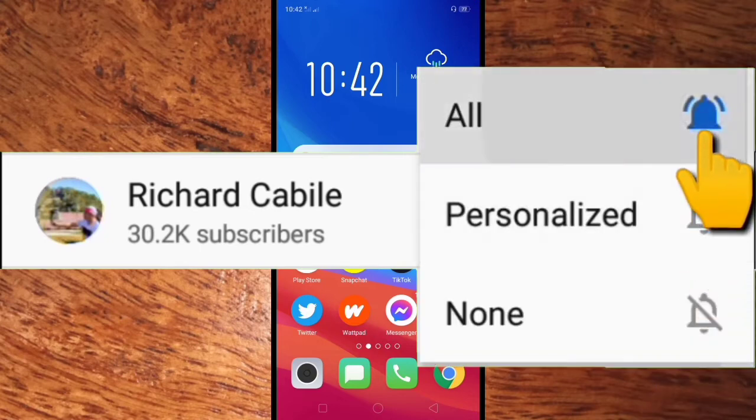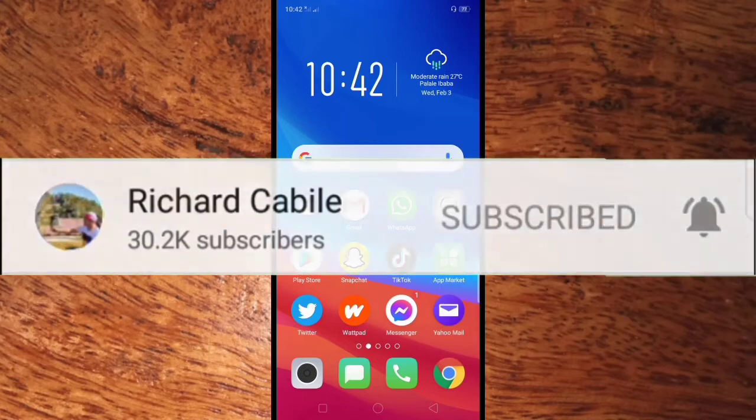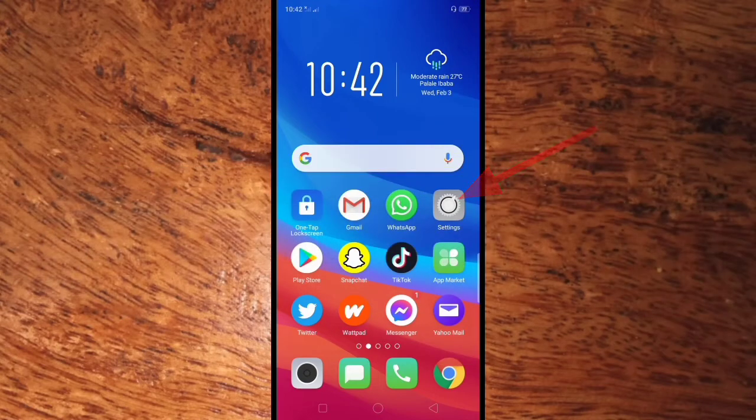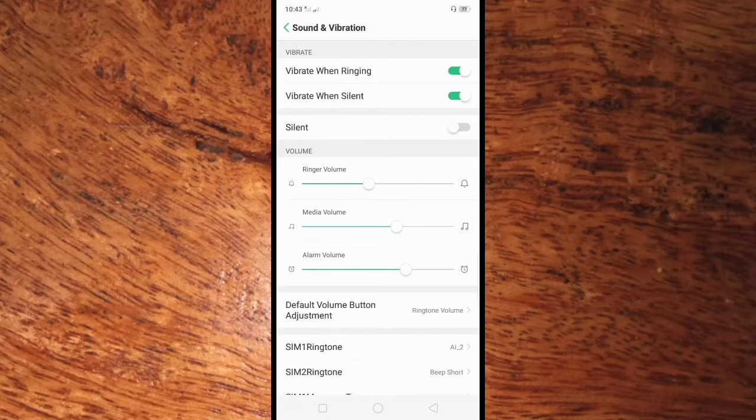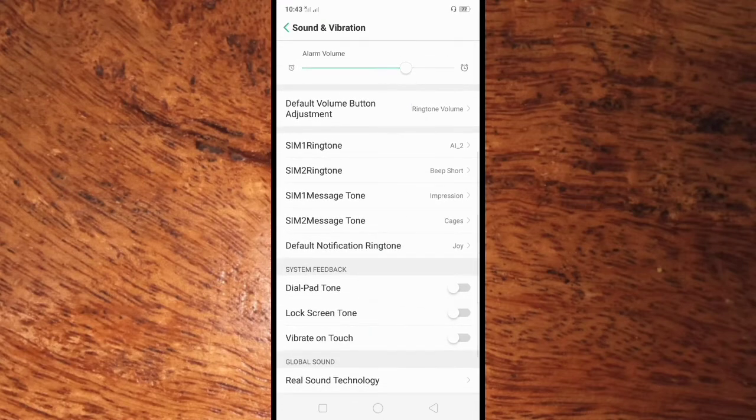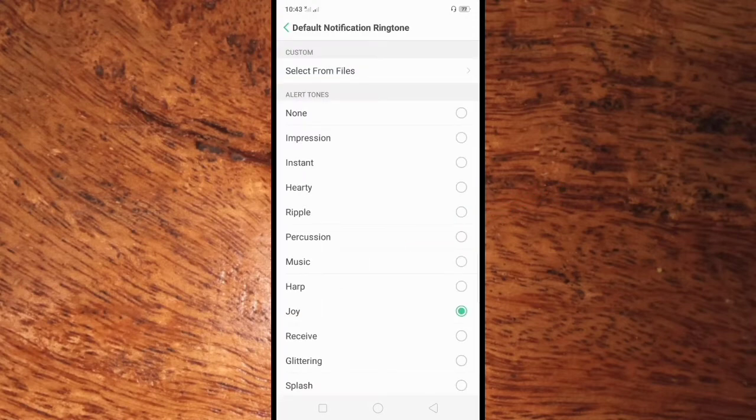Okay guys, let's start. All you have to do is go to Settings in your OPPO A5s mobile phone. Here in Settings, go to Sounds and Vibration and click this. Here in Sounds and Vibration, scroll down and find the default notification ringtone. All you have to do is click this to change the ringtone of your notifications.